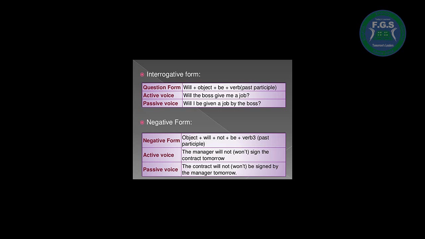In the passive voice, the contract will not or won't be signed by the manager tomorrow.